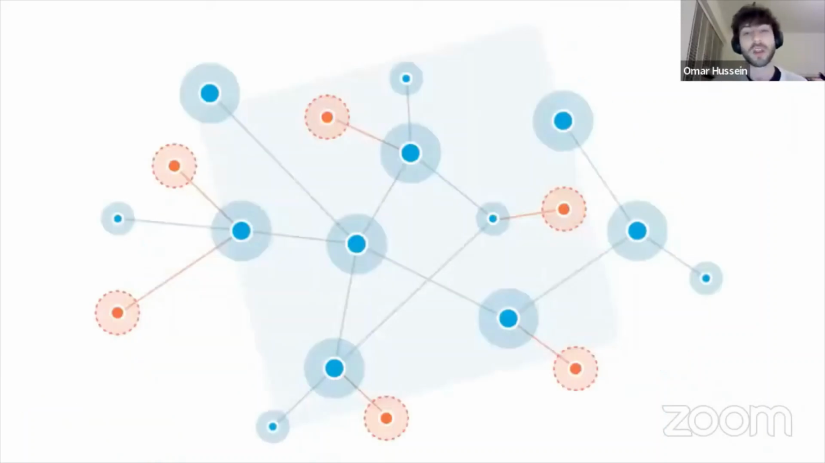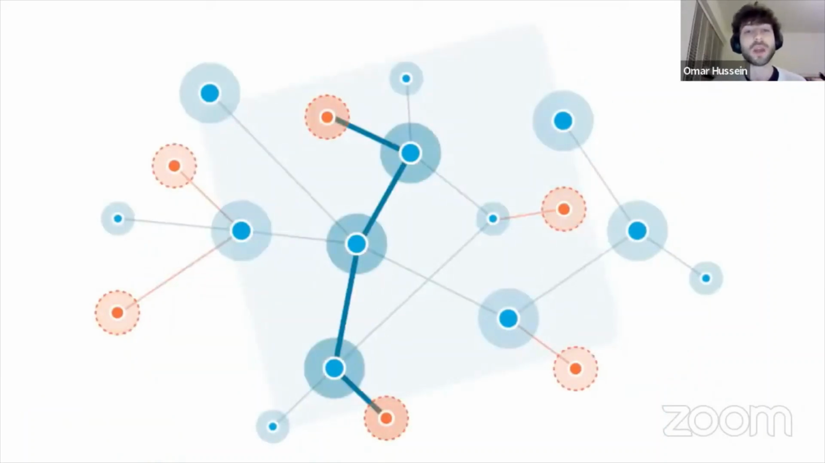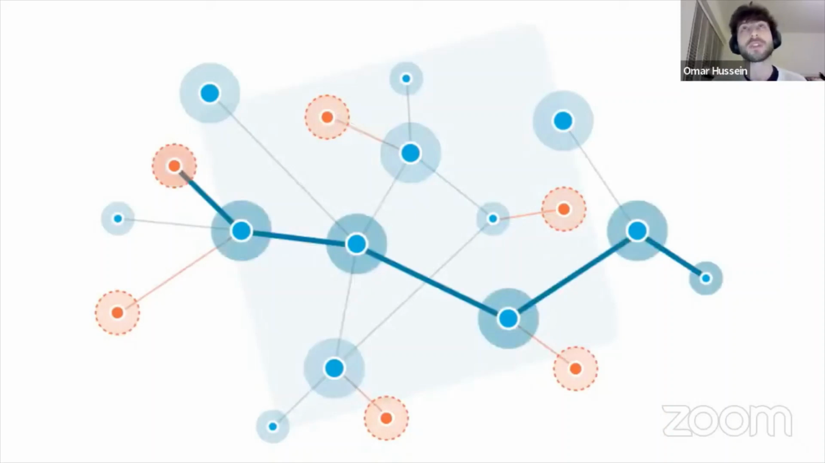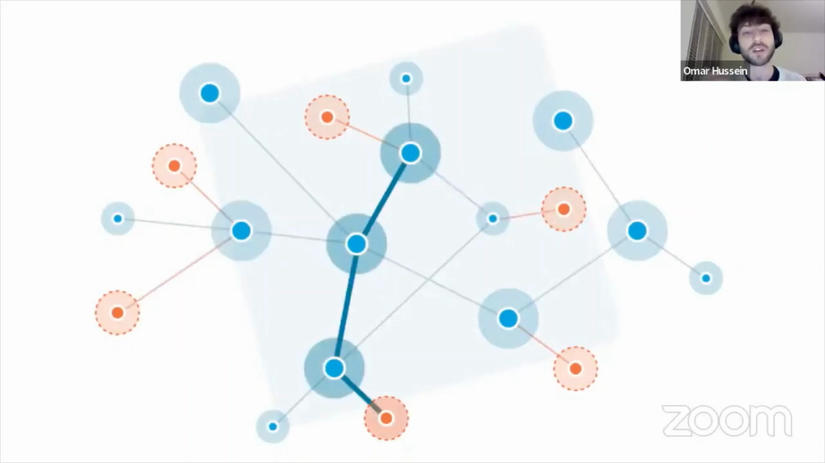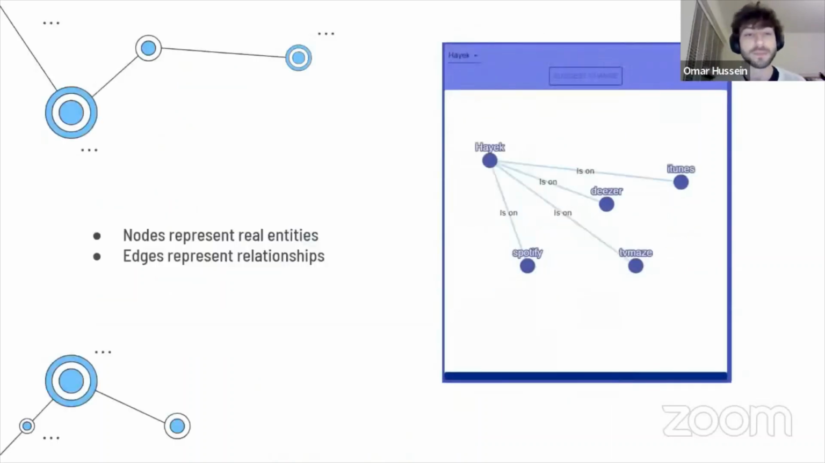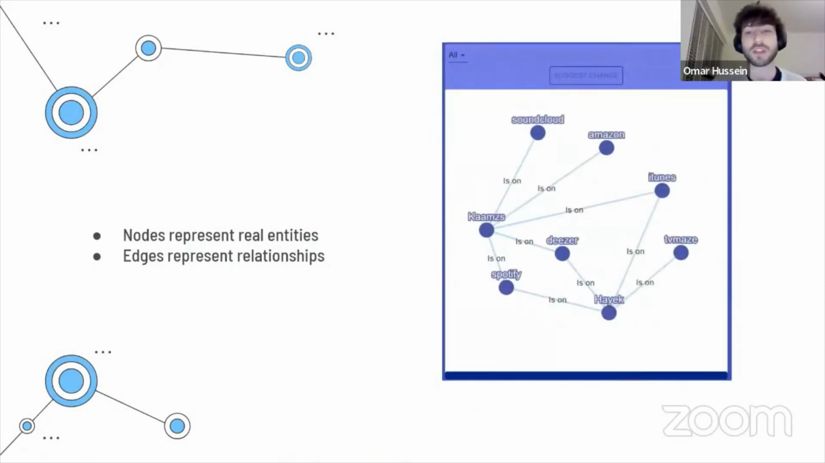What is a knowledge graph? A knowledge graph is a representation of real-life entities, and it displays the relationship between these entities using nodes and edges. A node represents a real-life entity, and edges represent relationships.